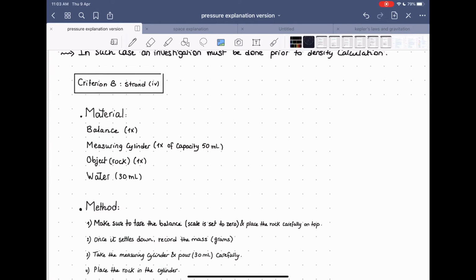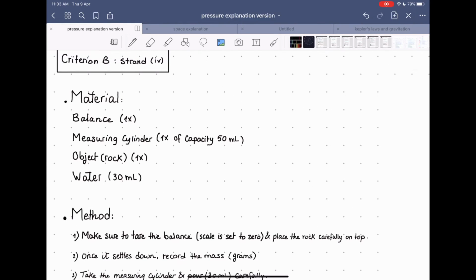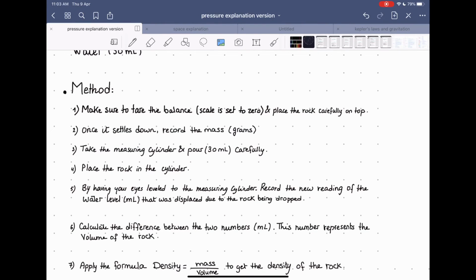We will take a material balance, a measuring cylinder, the object that we want to define the volume of, and some water. First, you make sure to tare the balance. Taring the balance means that you need to make sure it's 0, okay, at scale 0. Place the rock carefully on top. Once it's settled down, record the mass in grams. Take the measuring cylinder, pour 30 milliliters carefully.